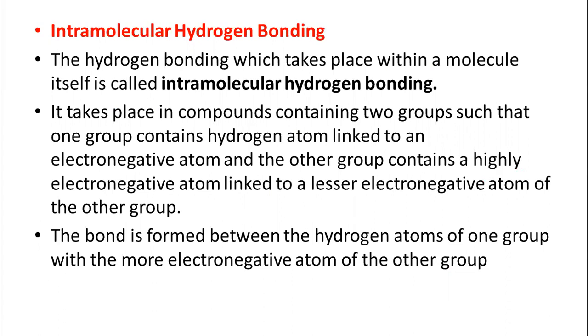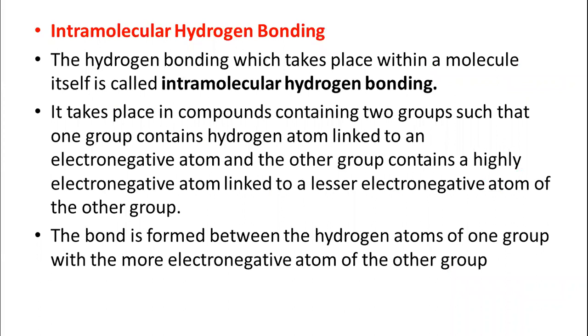It takes place in compounds containing two groups. Actually, the molecule is one, but that molecule contains two groups, such that one group contains a hydrogen atom linked to an electronegative atom.